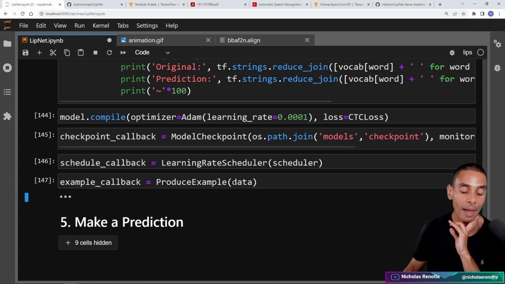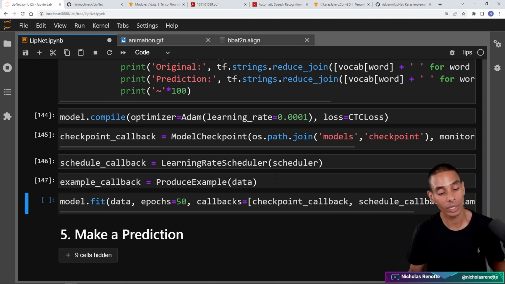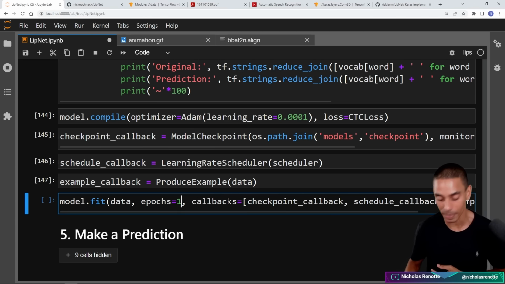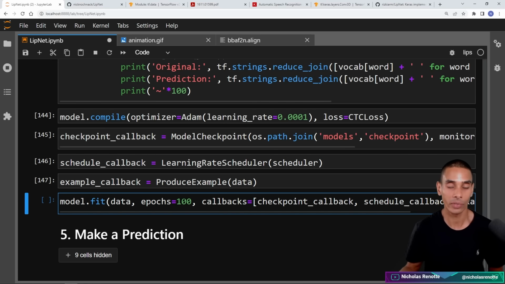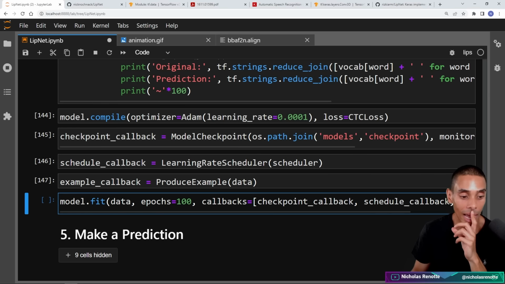If we go and run that now, all that's left to do is actually go ahead and fit our model. I'm going to bump up the number of epochs to 100 because the final model that I'm going to give you the weights for was as of epoch 96. So the last line is model.fit. To that, we pass through our data.